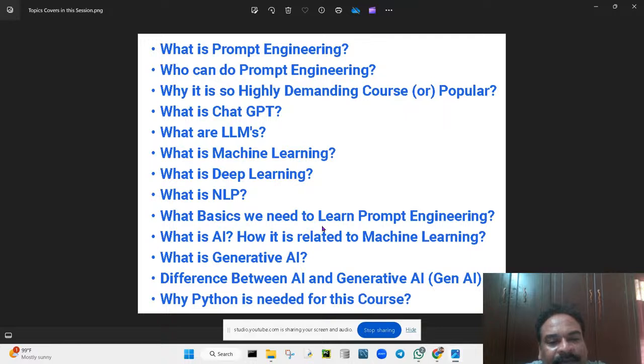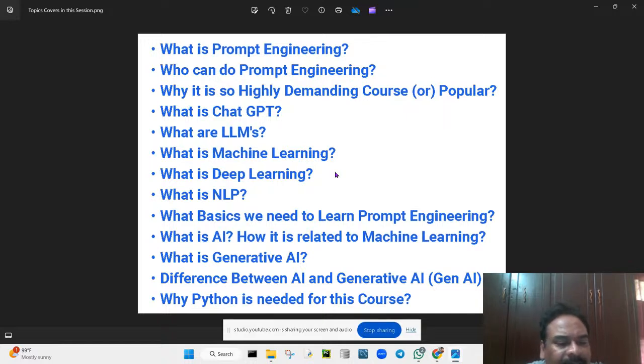What basics do we need to learn about prompt engineering? What is the prerequisite you need to be aware of before learning prompt engineering? What is AI? How is it related to machine learning? What is generative AI? The difference between AI and generative AI. We'll simply call it Gen AI, isn't it?